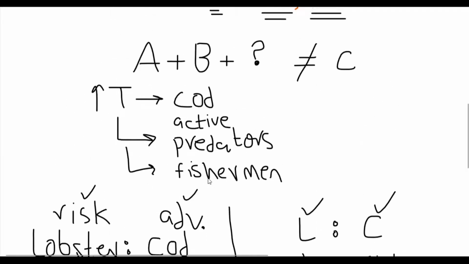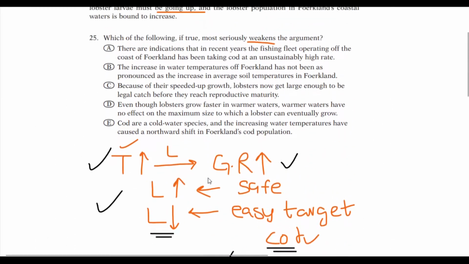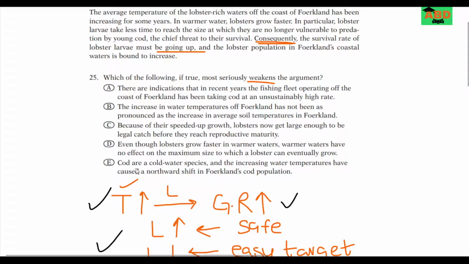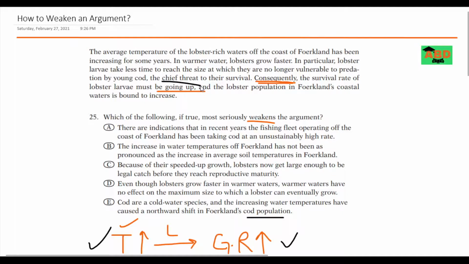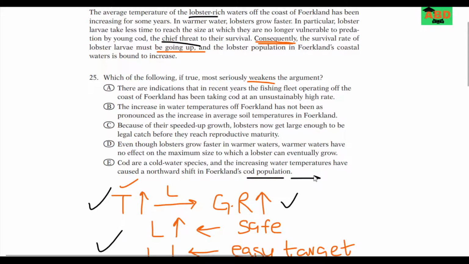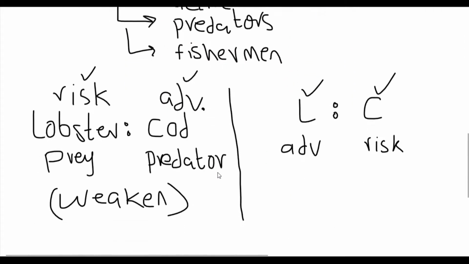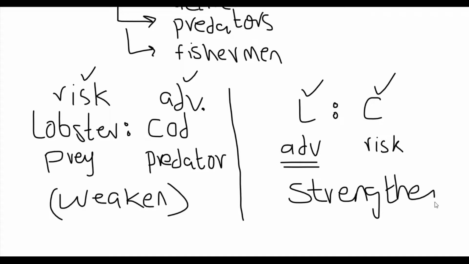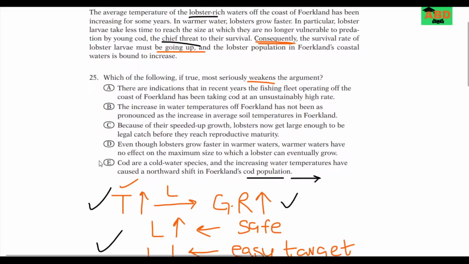So any option which is putting the lobsters at risk or cod at an advantage is definitely going to help me out. If I go back to the answer choices, E says cod are a cold water species, and the increasing water temperatures have caused a northward shift in the Falkland cod population. If the cod, which is the main threat to these lobsters, are moving away, then these lobsters are at an advantage, and I am strengthening the argument instead of weakening it. So E is definitely out.